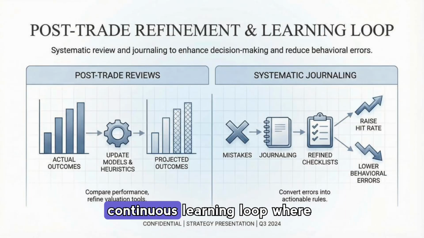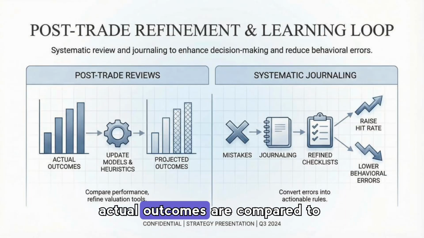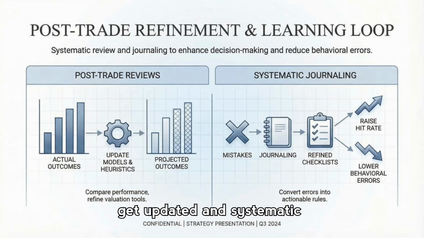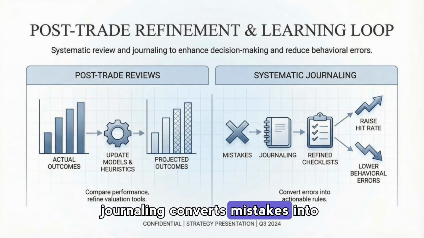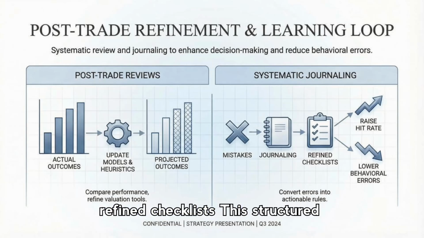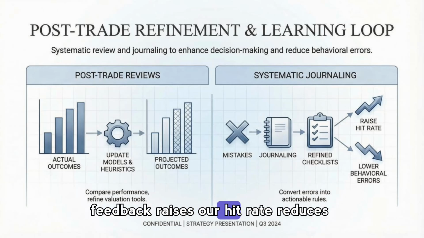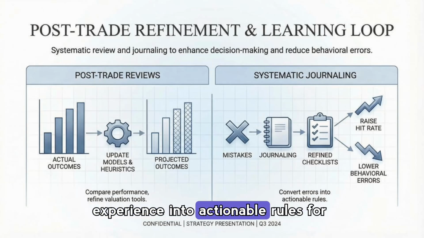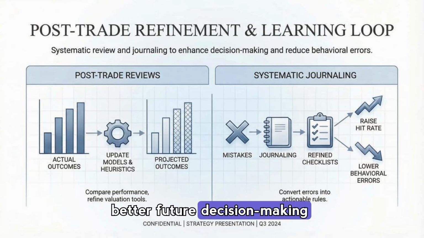Post-trade refinement is a continuous learning loop where actual outcomes are compared to projections, models and heuristics get updated, and systematic journaling converts mistakes into refined checklists. This structured feedback raises our hit rate, reduces behavioral errors, and turns experience into actionable rules for better future decision-making.